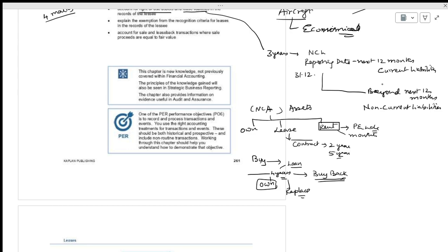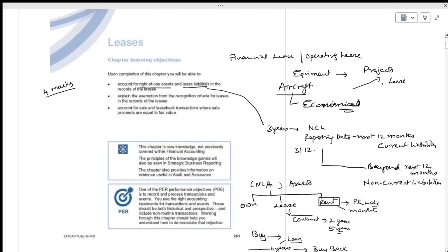Now this is what is happening. Equipment, aircraft, cars, everything is there. That is the reason most companies will take it on lease, and sometimes every year people will change the cars. Every year they will change the assets. Now this is how it has to be accounted.